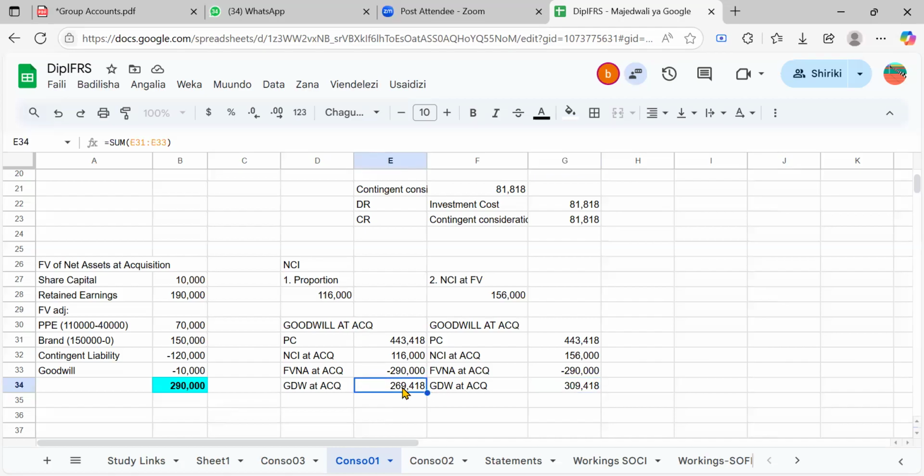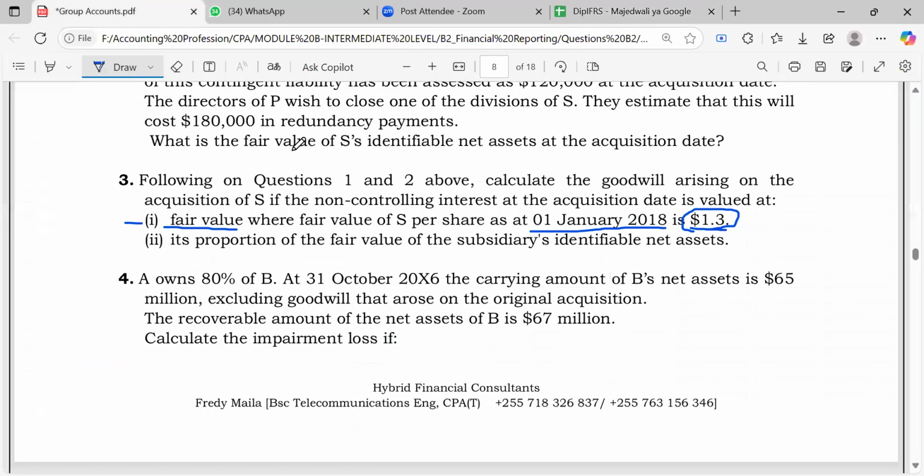So if the exam has been set well and you have to compute both of these, of course the fair value one should be greater than the other one, because the fair value is called full goodwill because it is attributable to both the parent interest and non-controlling interest. While the proportion one is only attributable to the parent interest. So until that point, you are very comfortable that you can get the goodwill.